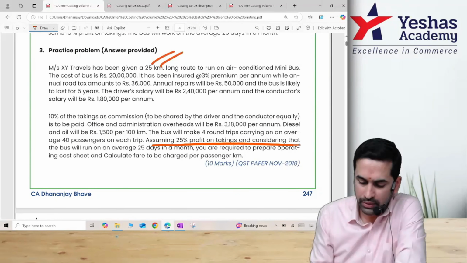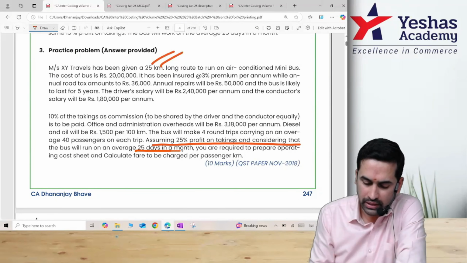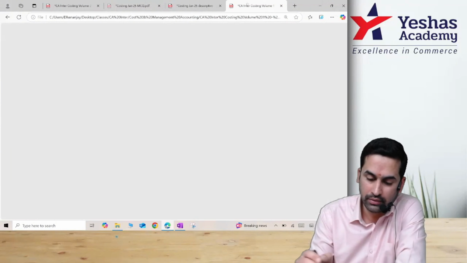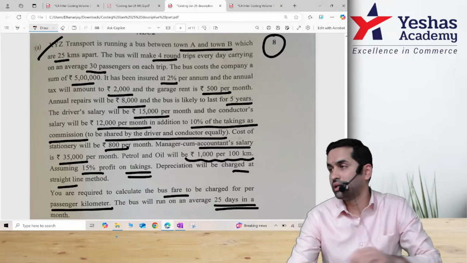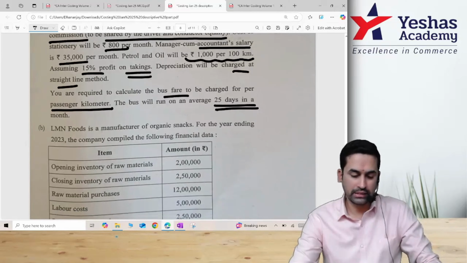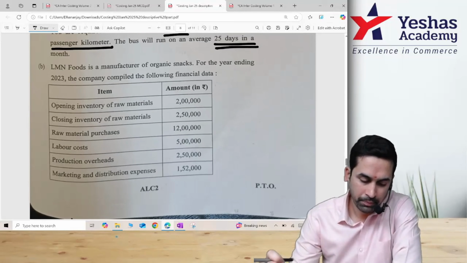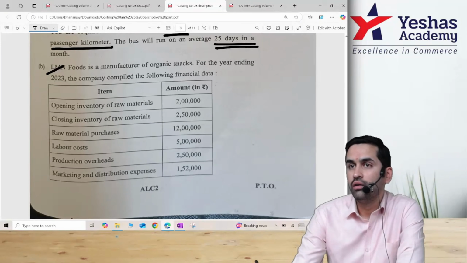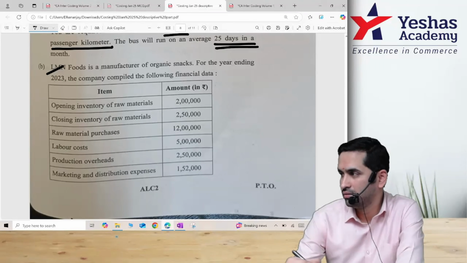Easiest question. Same 25%. 25 days in a month. Calculate. So same 4 round trips. 10% commission shared equal. This is probably after that Halser Owen sum. This is the next easiest sum. Will not waste time on that. It's a very easy question.